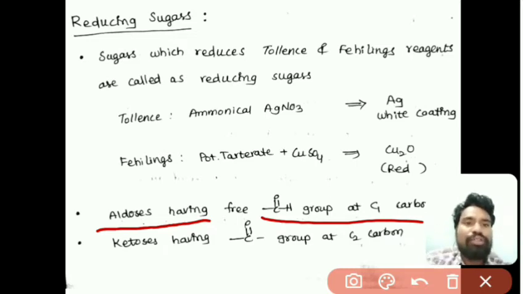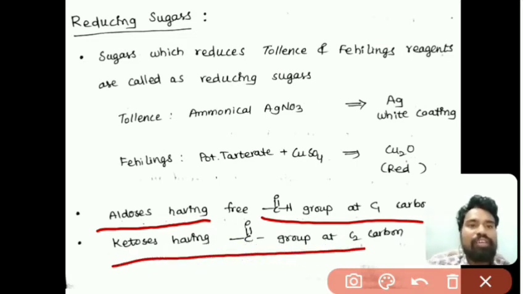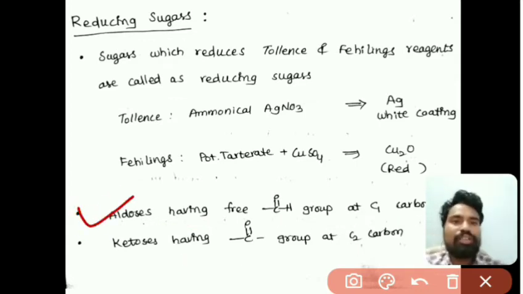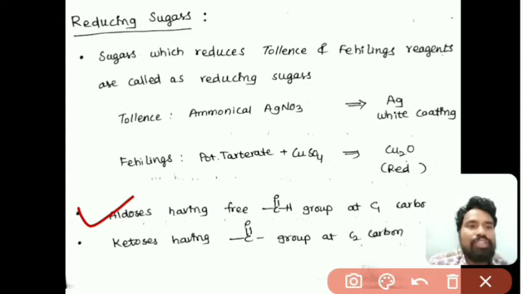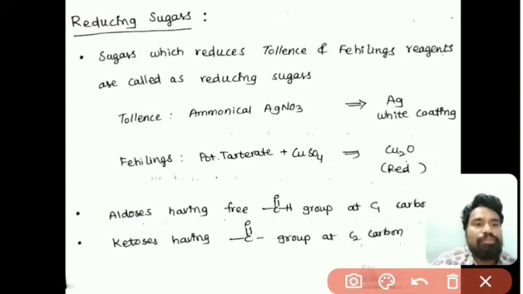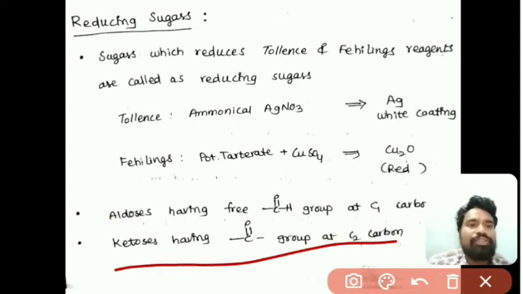And also ketoses which have a carbonyl group, that is a keto group at the C2 carbon. So those are the examples for reducing sugars: aldoses with a free aldehyde group at C1 carbon, and ketoses with a keto C=O group at the second carbon.